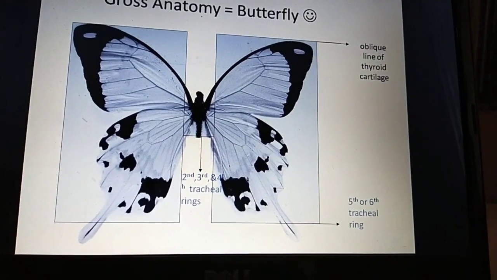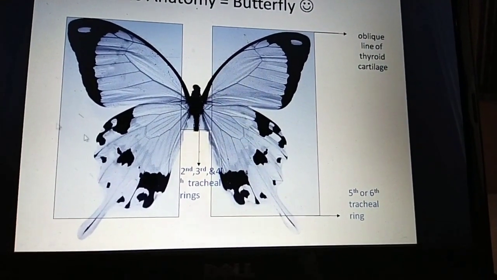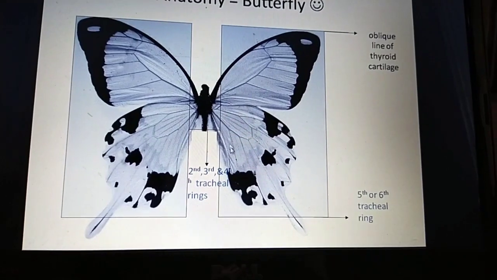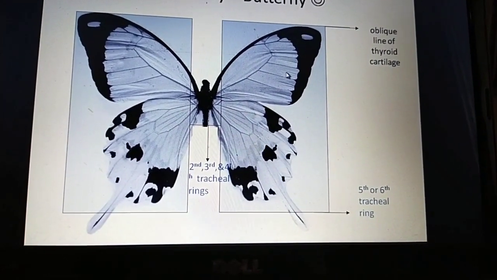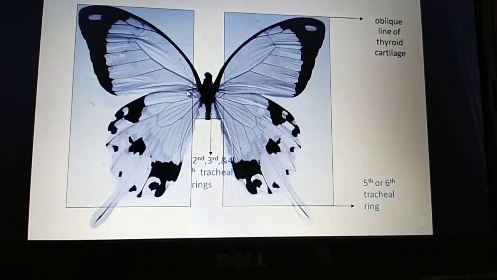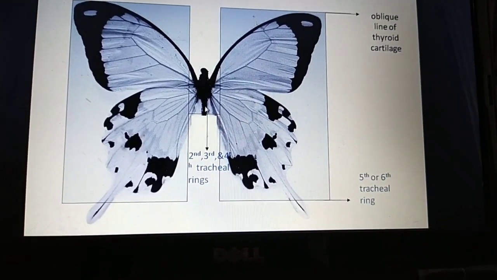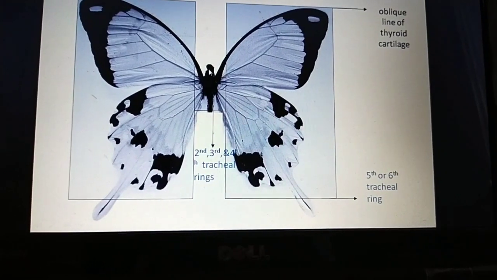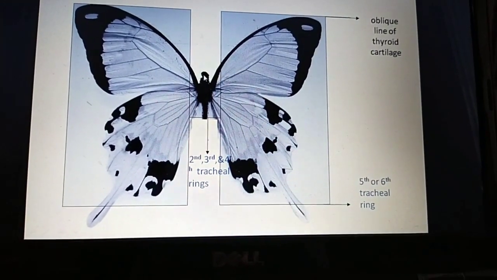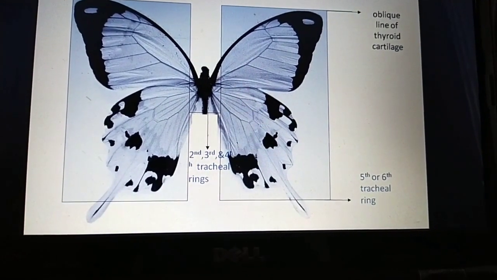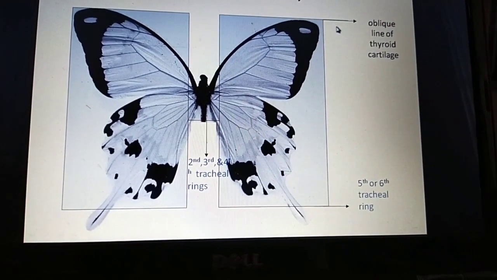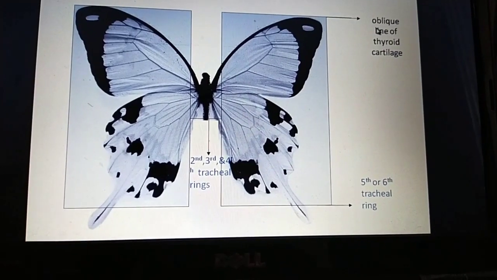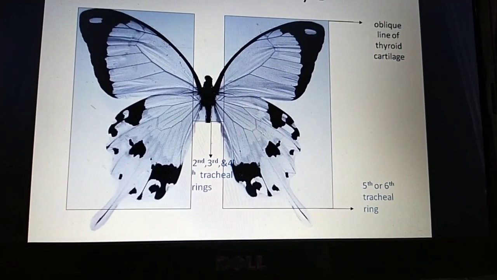For easy understanding, the wings denote the lobes of the thyroid gland, the body and tail denote the isthmus of the thyroid gland, and the head denotes the pyramidal lobe of the thyroid gland. The upper pole of the wing denotes the oblique line of the thyroid cartilage, or you can say